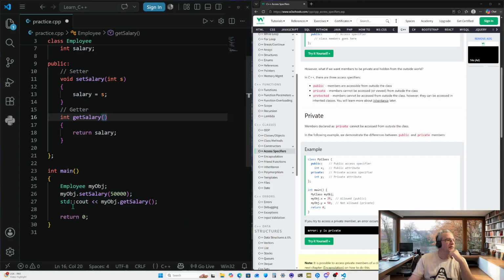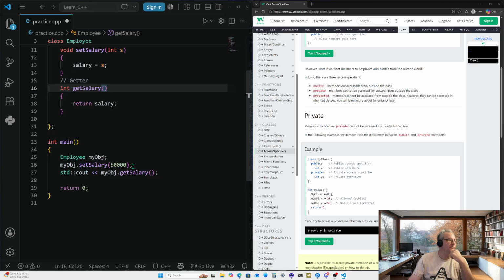And the next line, we are outputting the object get salary. So we are using another function, or another constructor, inside the class to return what salary actually is. So we're using one to set the value, and we're using another within the class to output the value, even though we got the value right here. So this one's creating the object, this one is setting a value for salary, and this one is outputting that value.